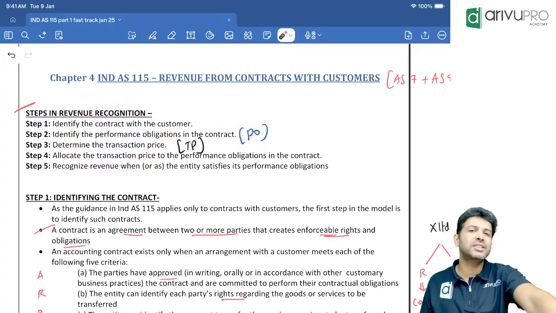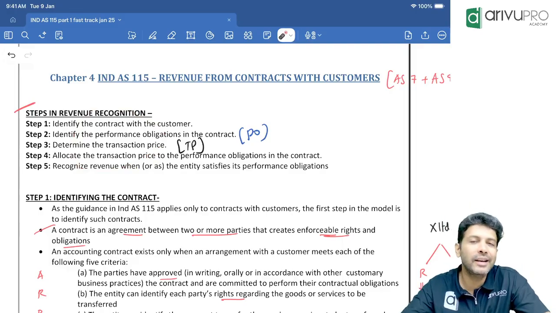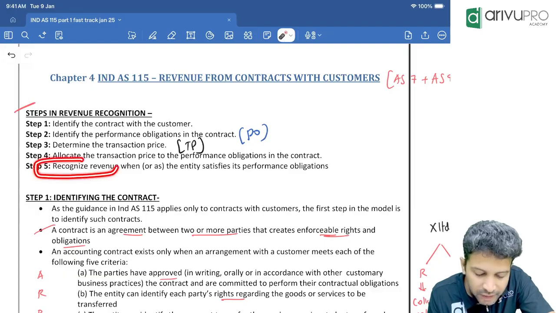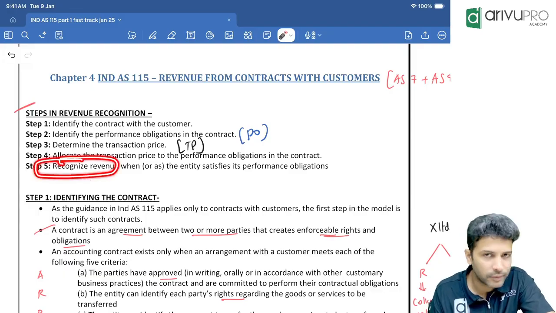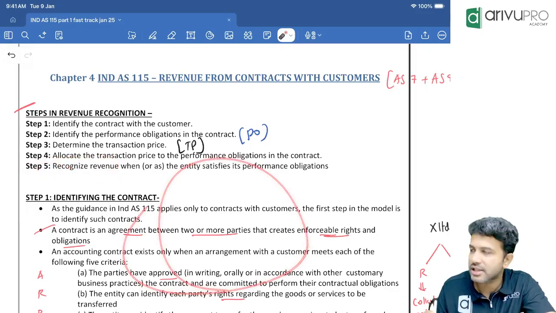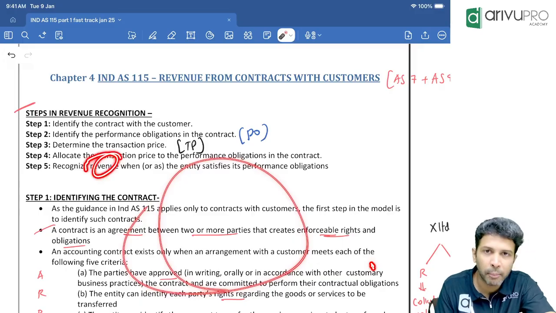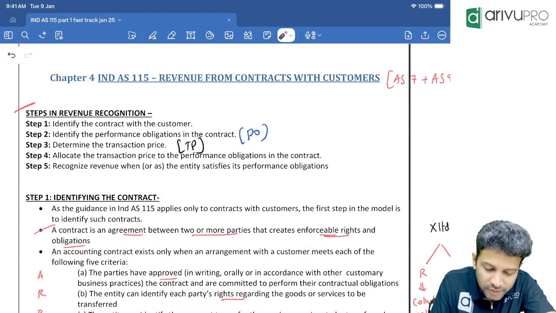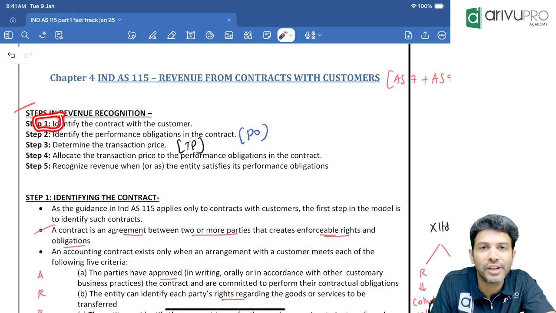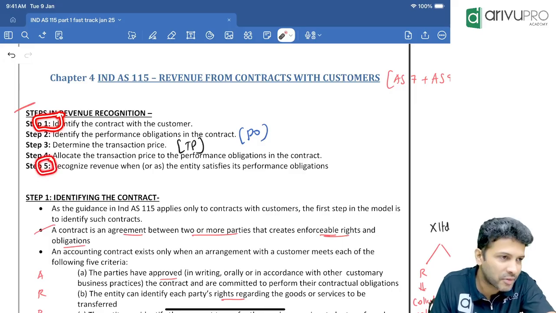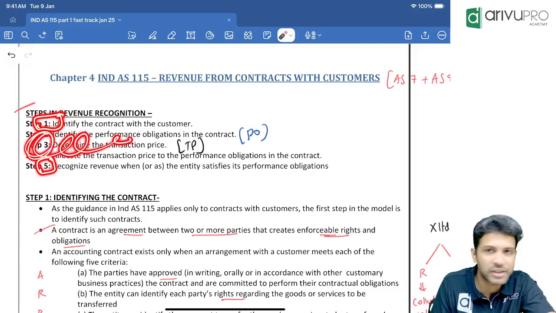And for this particular topic, I need a little bit of your help. Revenue recognition will happen in which step? When the 5th step is satisfied. So when I'm discussing the concepts, don't worry about what the journal entry is or how much revenue should be recognized. Because if I'm discussing step number 1, and you ask what revenue should be recognized, I would have to dive directly to step number 5. But between step 1 and step 5, there are other steps which we have not learned.